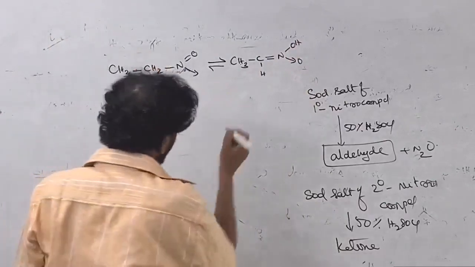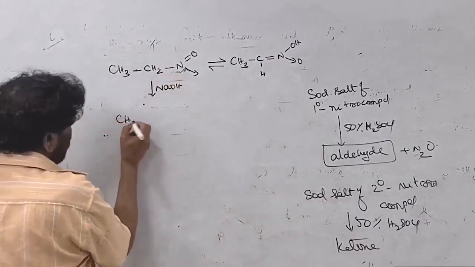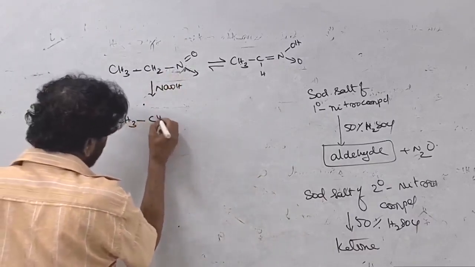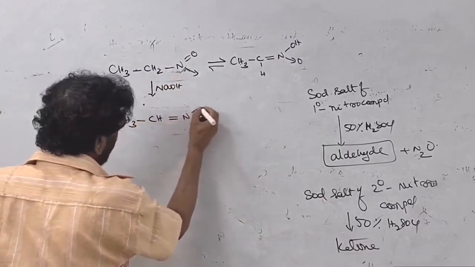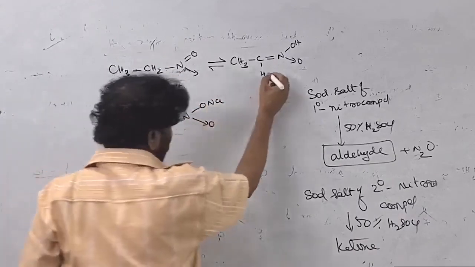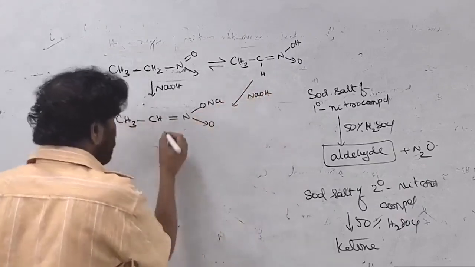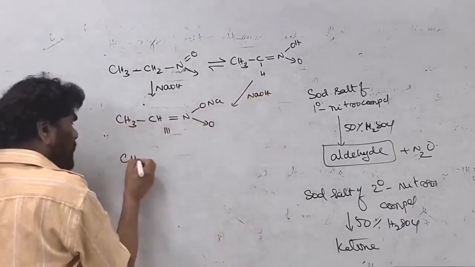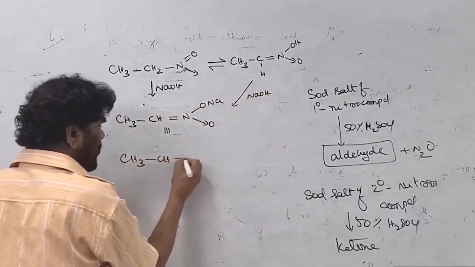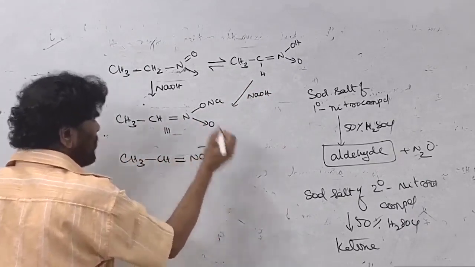Now what happens if you treat with sodium hydroxide? It is converted into the sodium salt. We write it as CH3CH double bond NO2Na. This is the sodium salt.